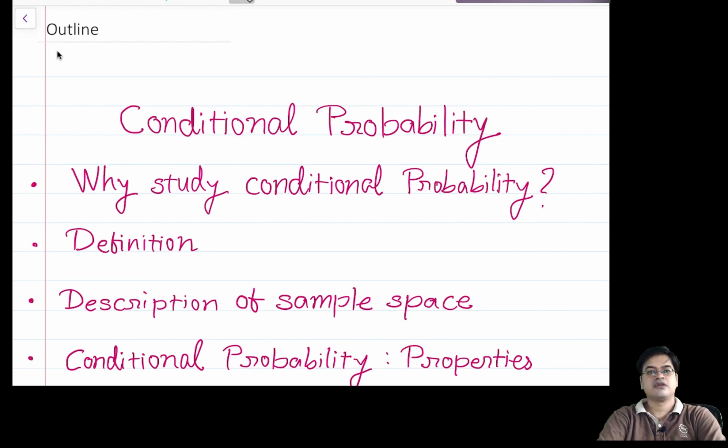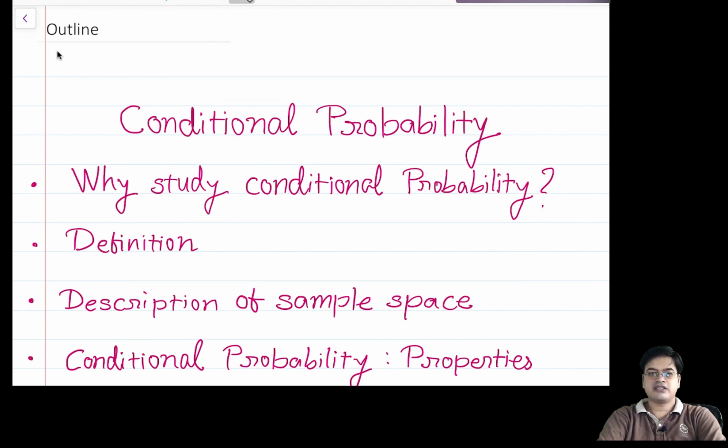Hello students. So today we are going to start a new topic of conditional probability. First I will emphasize why we need to study conditional probability. Then we will define the conditional probability appropriately.